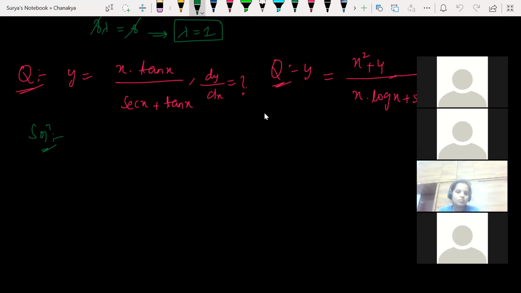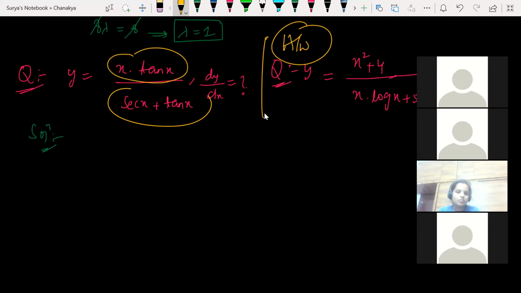Come on, what is the answer? Arey yaar, how long will you take? Make it fast. Done. I will tell you. This question you have to solve as homework. This question is a homework. So divide this. Look at this. A u by v function. Let u is equal to x into tan x. v is equal to secant x plus tan x.